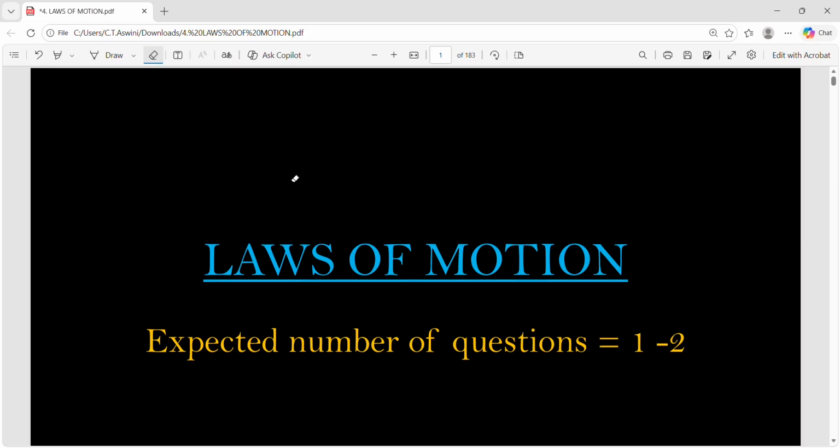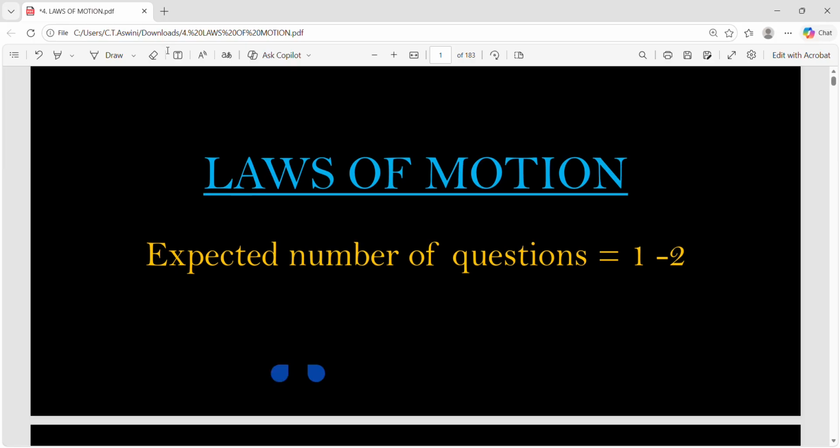And most importantly, we will solve NEET previous year questions from the last 15 years. So, this will help you understand the exam pattern, important concepts, and how questions are actually asked in your NEET. So, stay focused, think along with me, and try to solve each question before I explain it. So, shall we start our session?